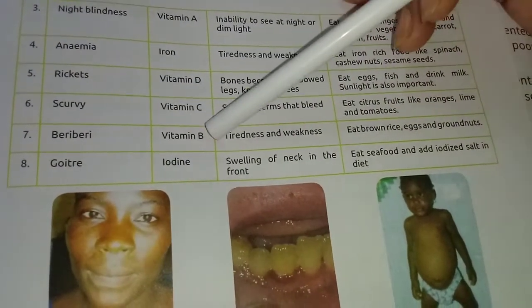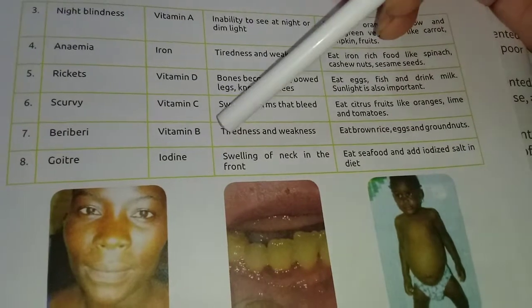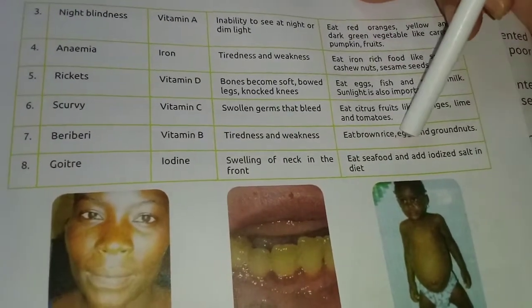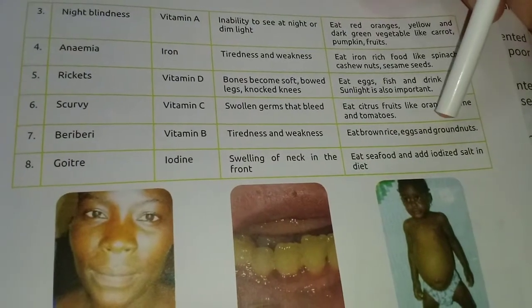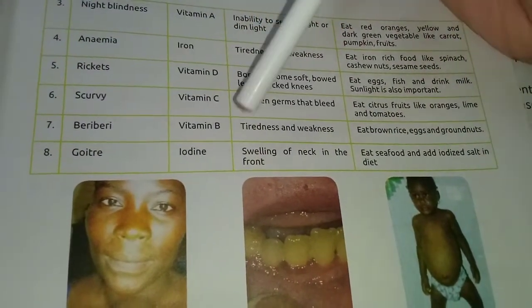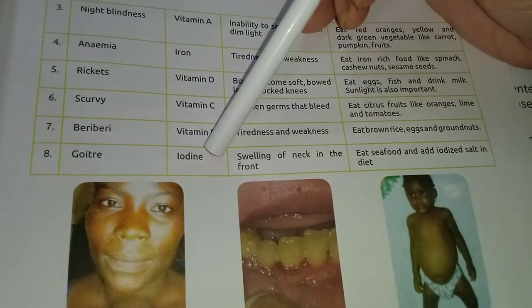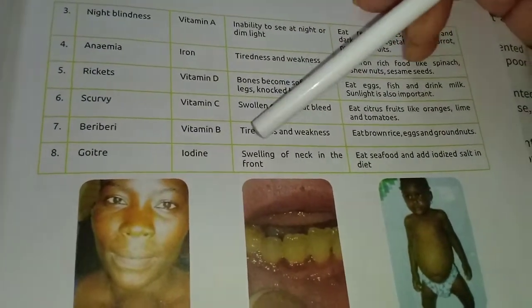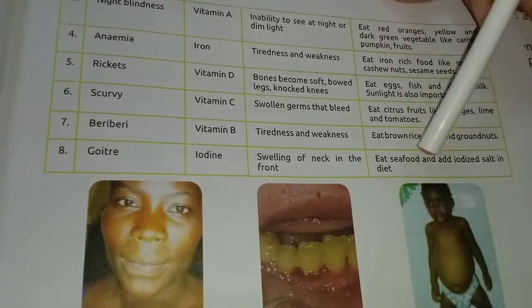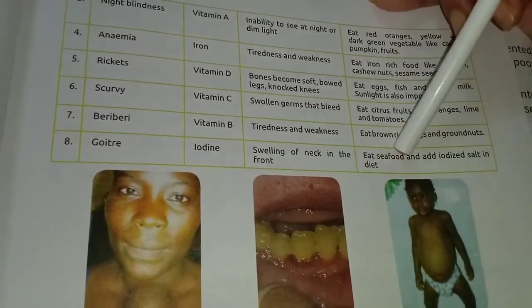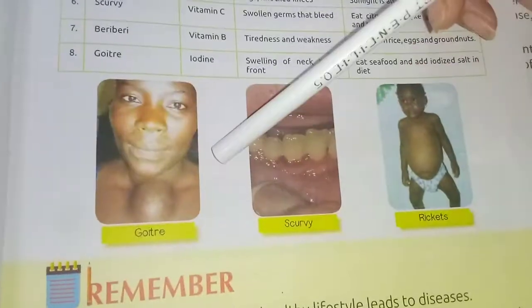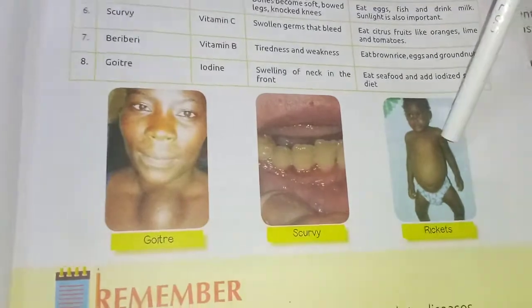Next, deficiency of vitamin B, and the symptoms are tiredness and weakness. And what is the remedy? Eat brown rice, eggs, and groundnuts. Next, goiter. Goiter is caused due to the lack of iodine in food, and the symptom is swelling of the neck in the front. And what are the remedies? Eat seafood and add iodized salt in the diet. Look at this goiter patient, scurvy patient, and rickets patient.